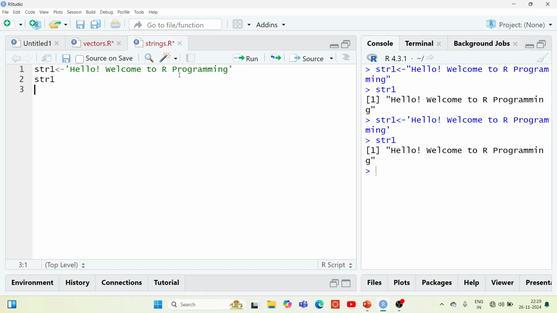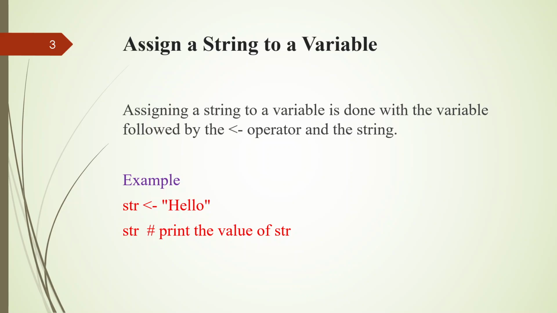See, even if you give single quotes or double quotes, the string is represented using double quotes. Okay, so this is an important point. And here is assigning a string to a variable: the string is enclosed with double quotes, assigned using the left arrow operator, and this is the string variable as we discussed.